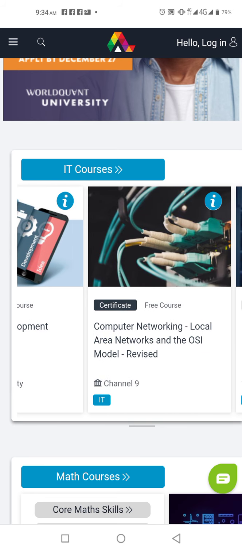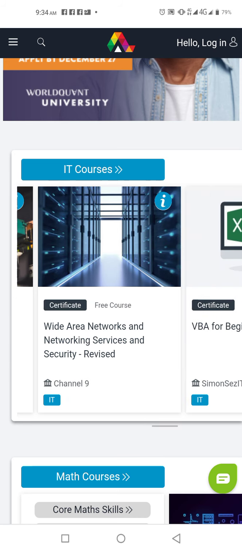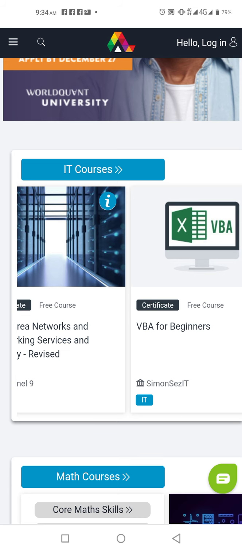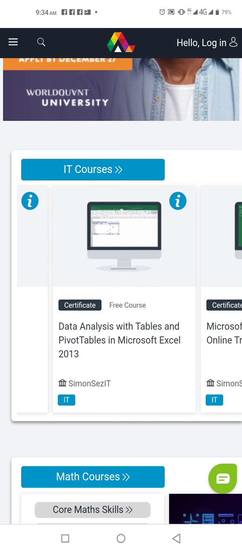Kai. This one is computer networking, local area network, and the OSI model. Okay. So it's wide area network and networking services and security device. This one is VBA for beginners. I don't even know what that means.